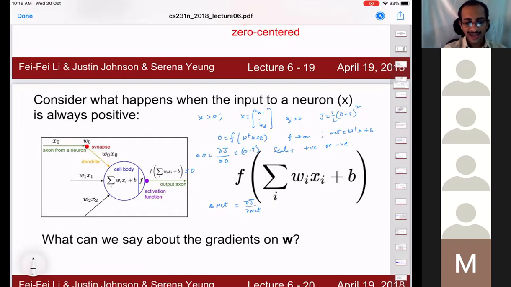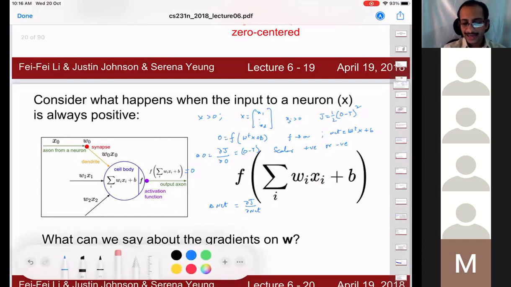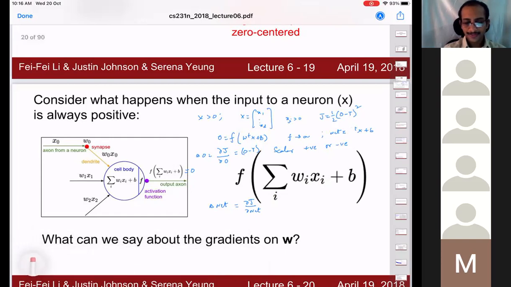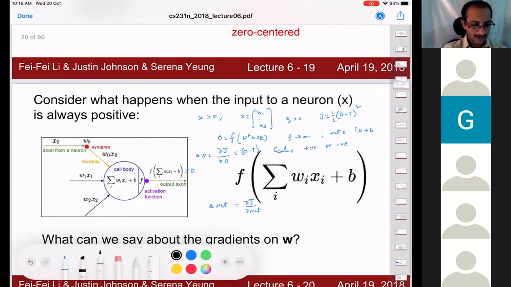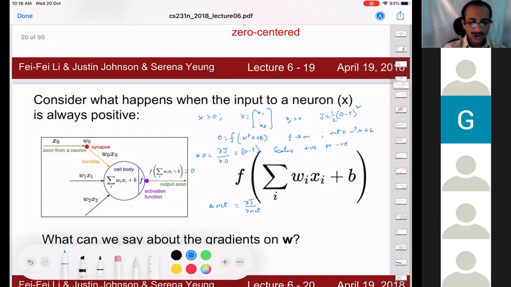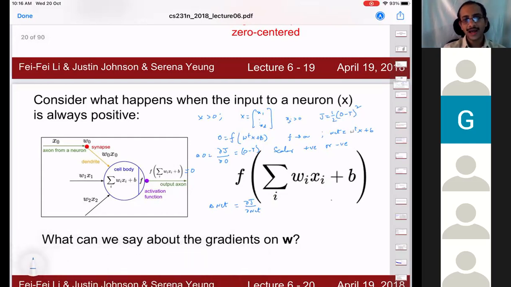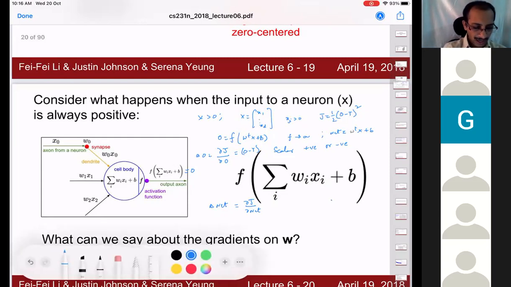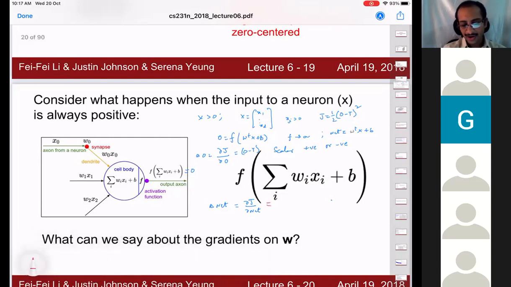Net equals W transpose X plus B. Why am I looking at delta net? Any quick answer? Why are we looking at delta net? I expect that you people should know. For weight update, sir. Yeah, for weight updation. Very good. So essentially what we are trying to investigate is how the weight update happens in this scenario, right? So that's why we are looking at the delta net. Delta net is equal to ∂J by ∂net.